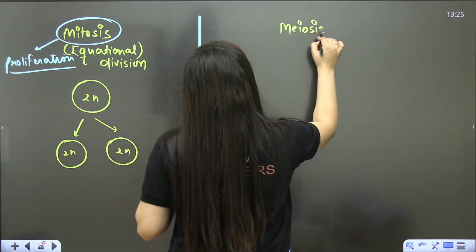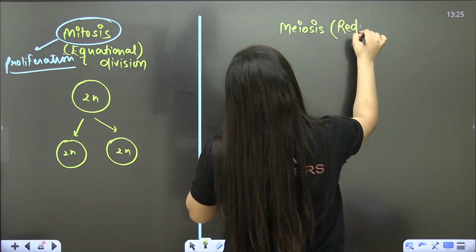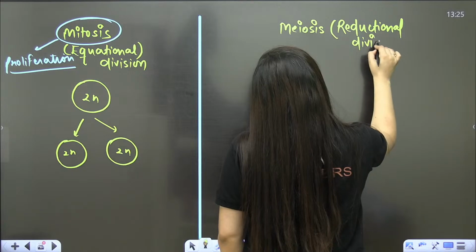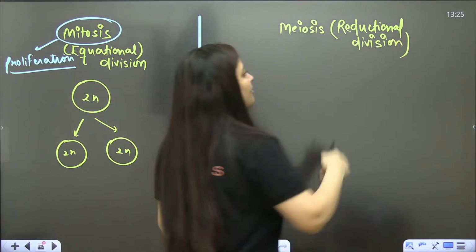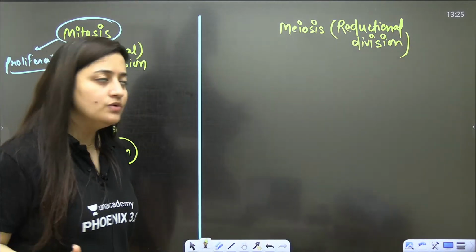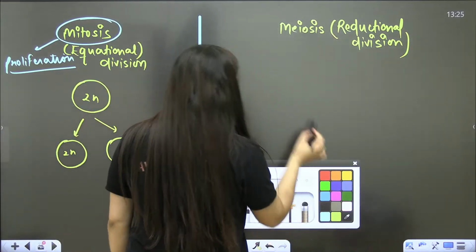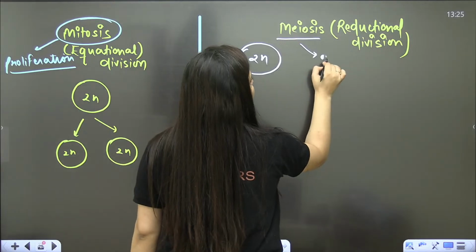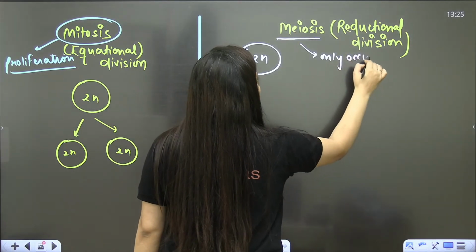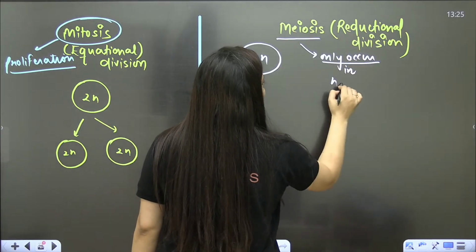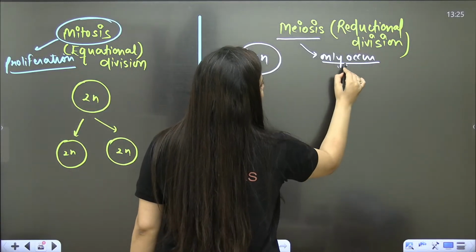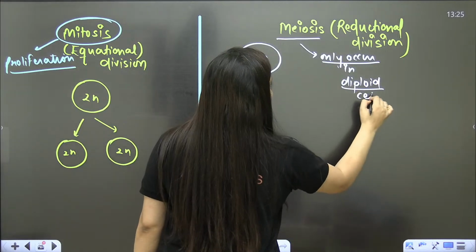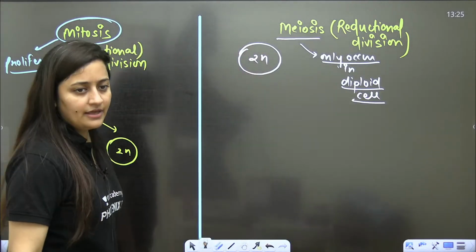When you talk about meiosis, it is the reductional division. What is the meaning of reductional division? It will reduce the chromosome number to half. Let's say, meiosis will only occur in diploid cells. You will not see it in haploid cells. Understood? You're not going to see it in haploid cells. It will be there in diploid cells.